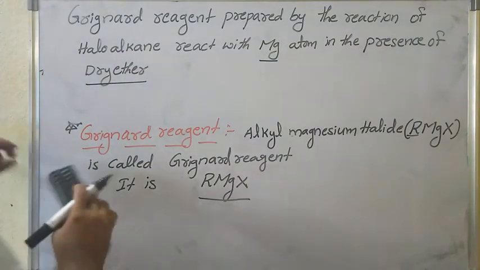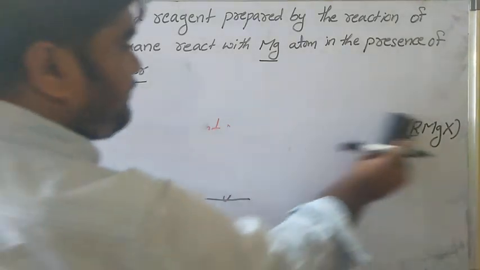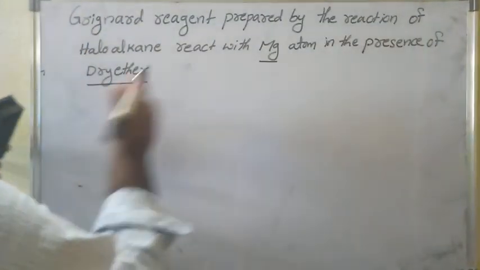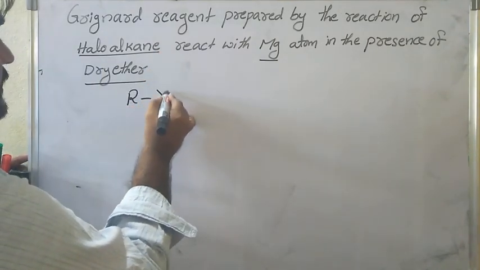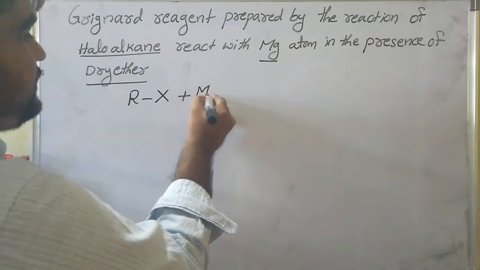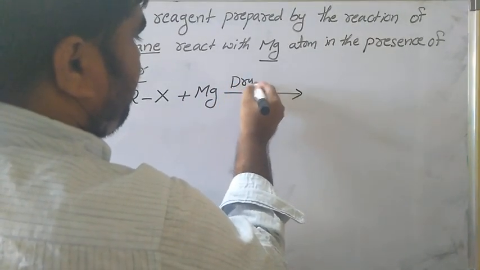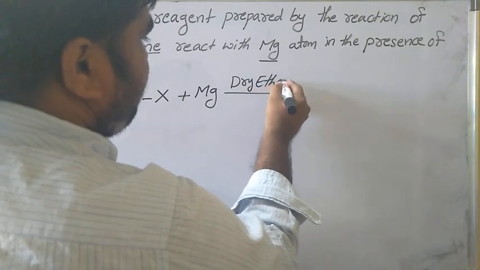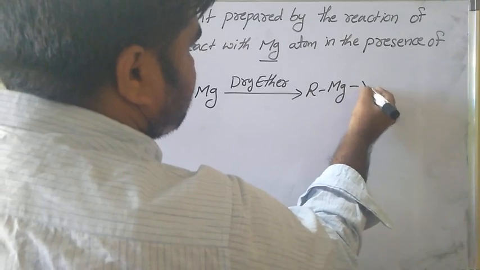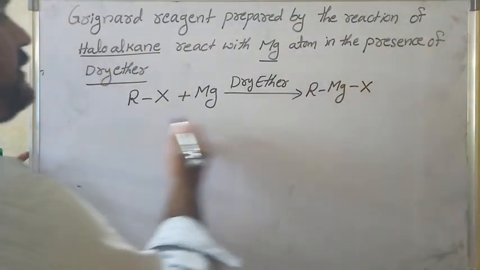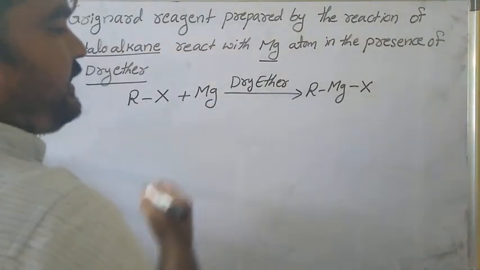Let us see the equation. Haloalkane, that means alkyl halide, reacts with magnesium in the presence of dry ether and gives RMgX, alkyl magnesium halide, called Grignard reagent.